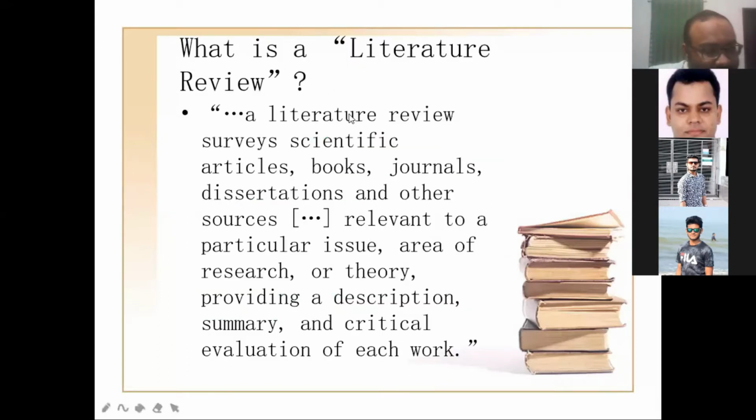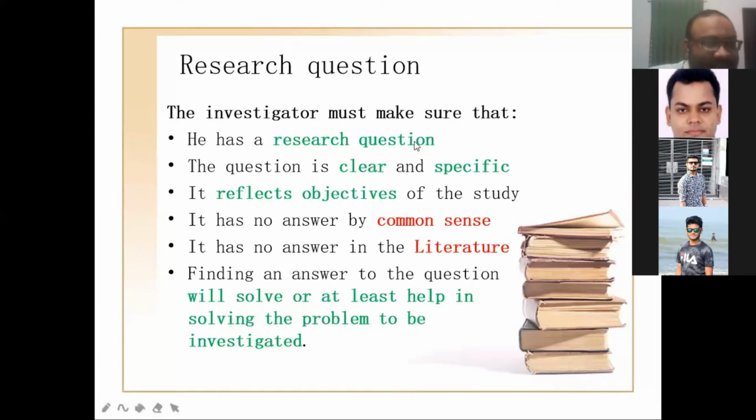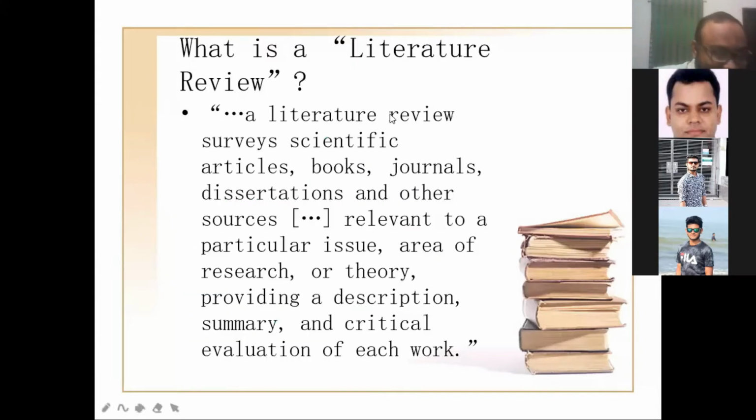Then how will you know which question has an answer and which still has none? It is from the literature. A literature review can be done from surveys, scientific articles, books, journals, dissertations, and a lot of relevant sources, but it should be on particular issues, on a particular theory.